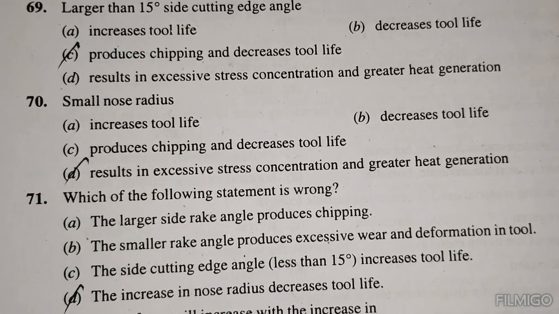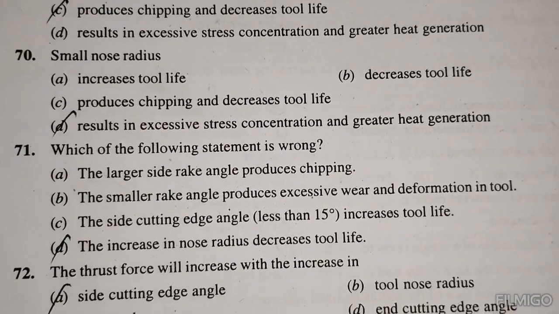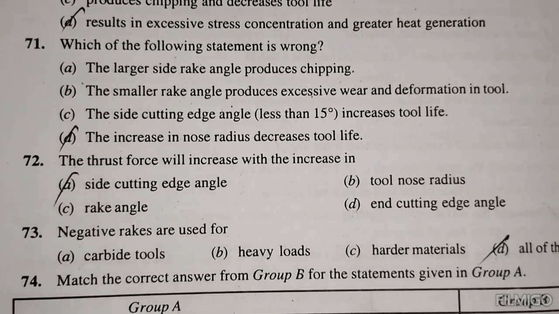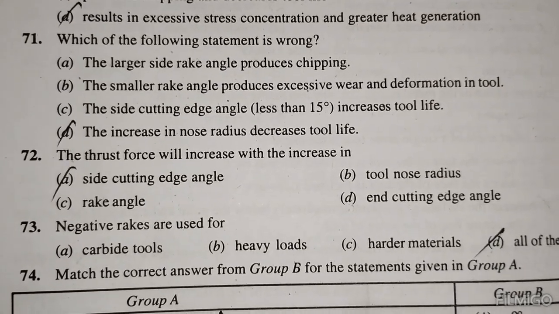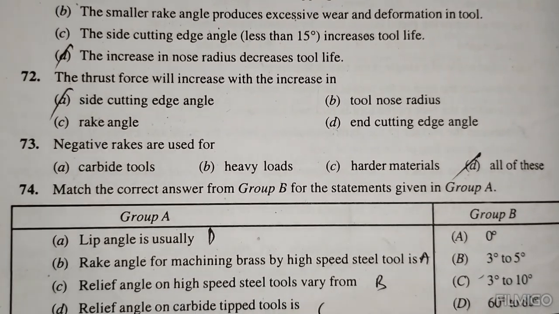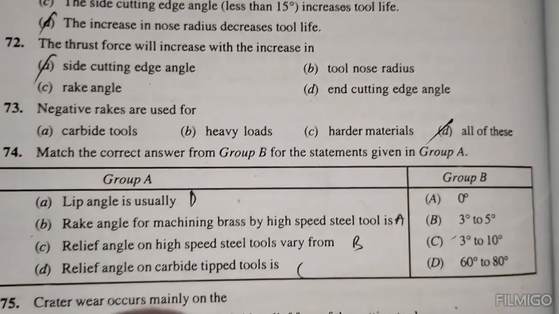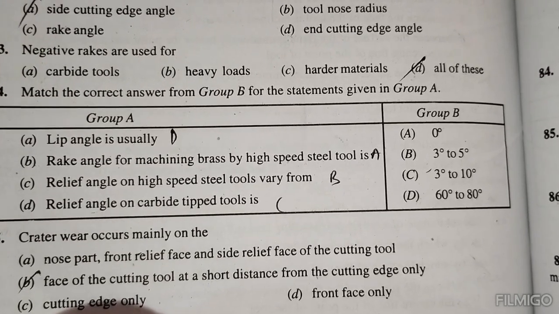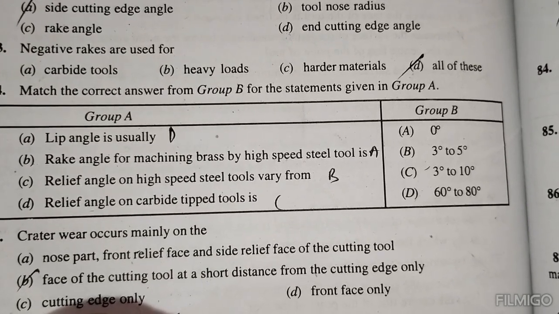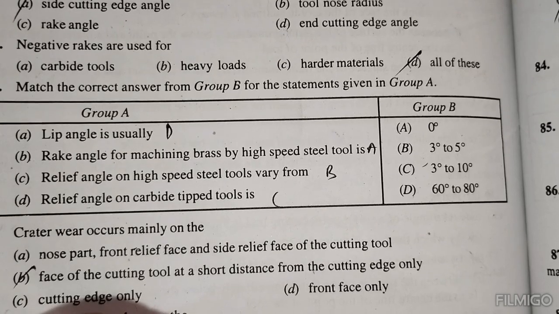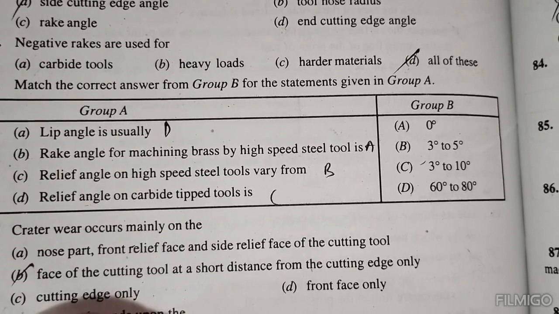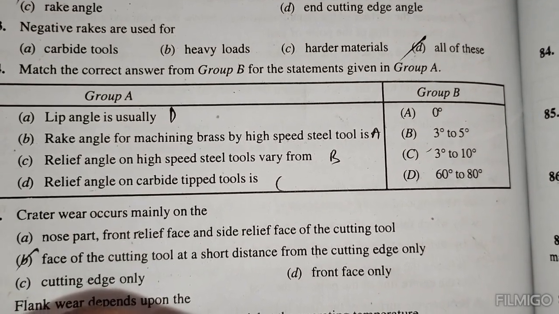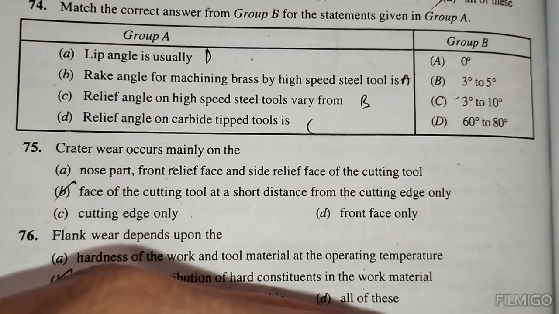A small nose radius results in excessive stress concentration and greater heat generation. Which of the following statements is wrong? The increase in nose radius decreases tool life. The thrust force will increase with the increase in side cutting edge angle. Negative rakes are used for all of the above. Lip angle is usually 60 to 80 degrees. Rake angle for machining brass with a high speed steel tool is 0 degrees. Relief angle in high speed steel tools varies from 3 to 5 degrees. Relief angle for a carbide tip tool is 3 degrees to 10 degrees.